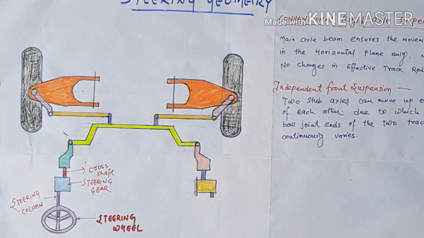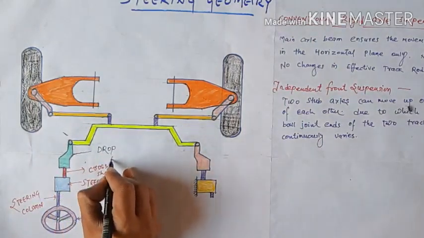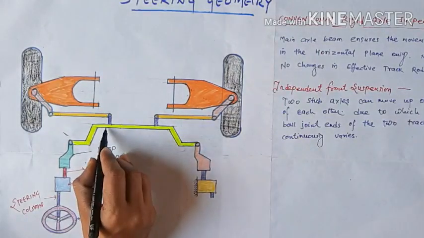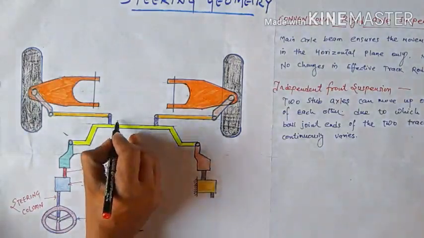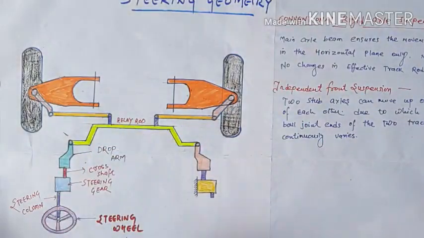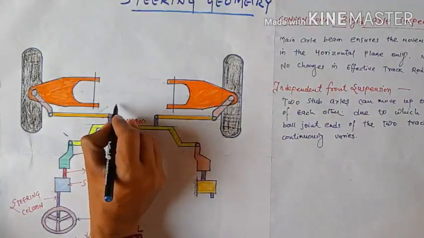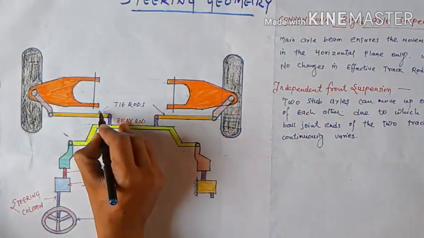Now what about the further parts? These parts are the drop arm. This is your drop arm, remember. Now this yellow colored line shows your relay rod. Remember, relay rod. And these two linkages, this one and this one, are the tie rods. So these two are the tie rods.